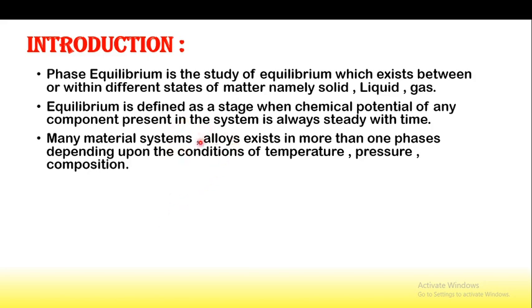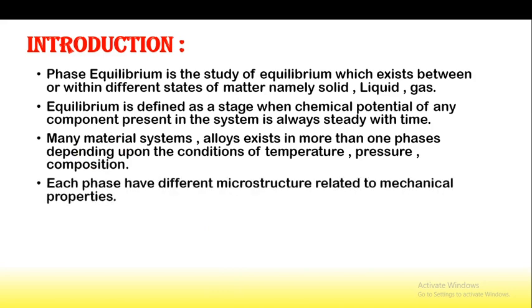And different alloys also exist in more than one phase. It may be solid, liquid or gaseous, and these are dependent on the conditions of temperature, pressure and composition.